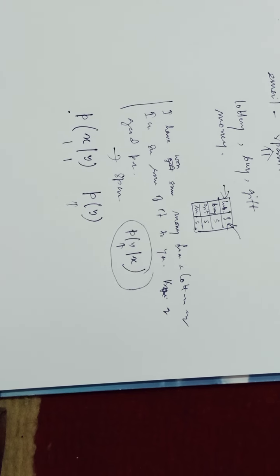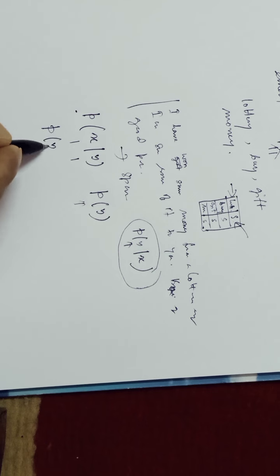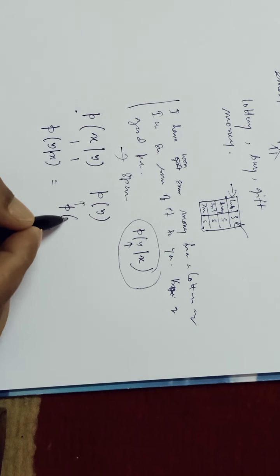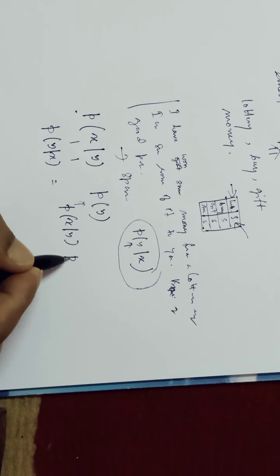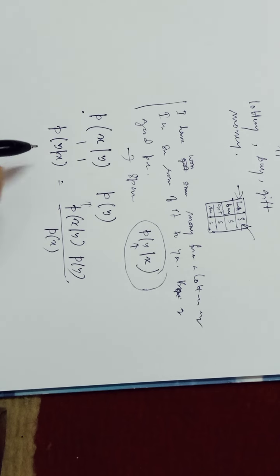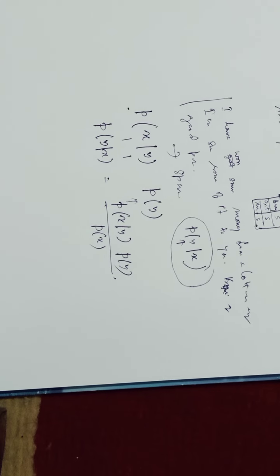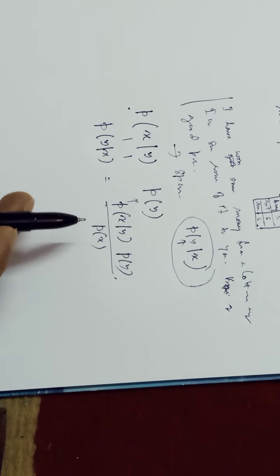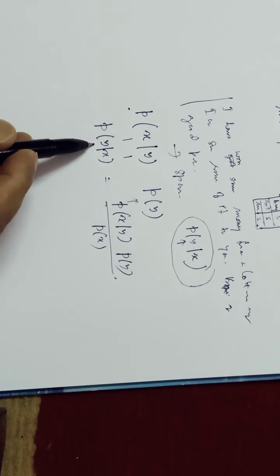Now applying the Bayes theorem, probability of y for a given x, which equals this, we can easily find the probability of y for a given x. Okay. So by applying Bayes theorem, we can find the probability of y.